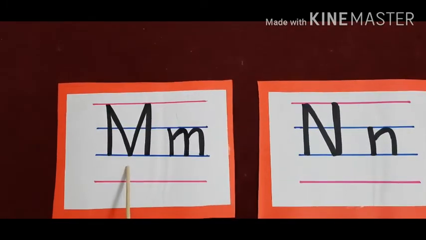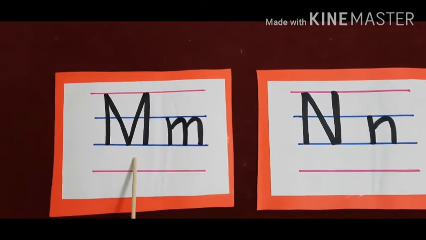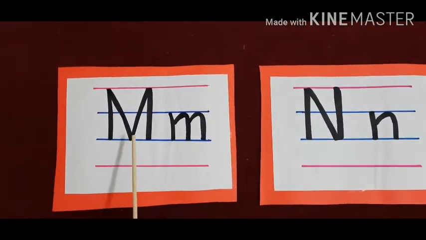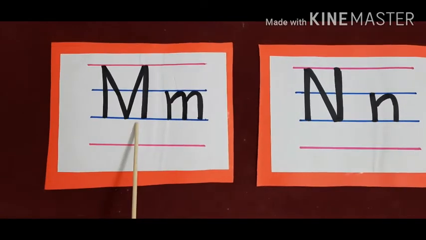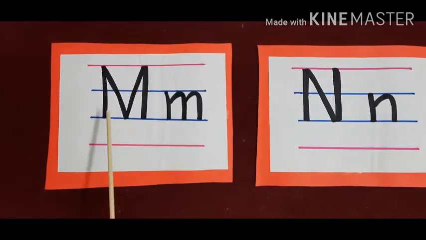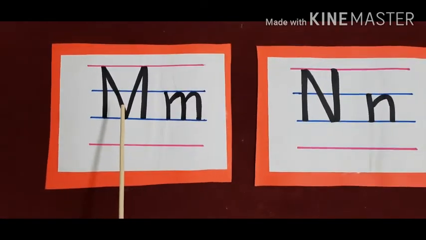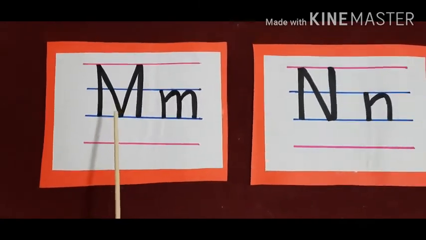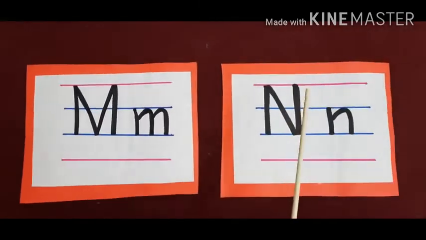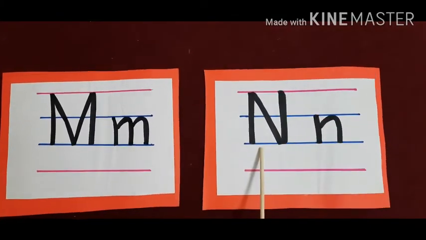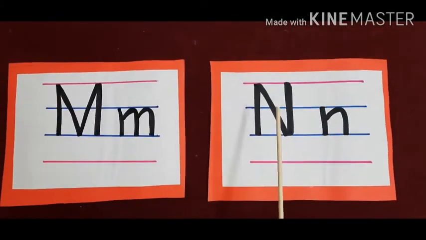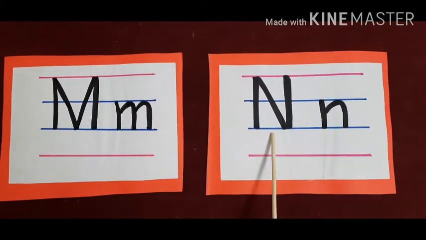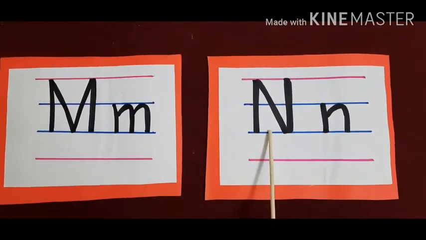Letter M. You are absolutely right, children. And do you know the sound of M? Yes, absolutely right. Then after M, you have learned letter N. So what is the sound of N?